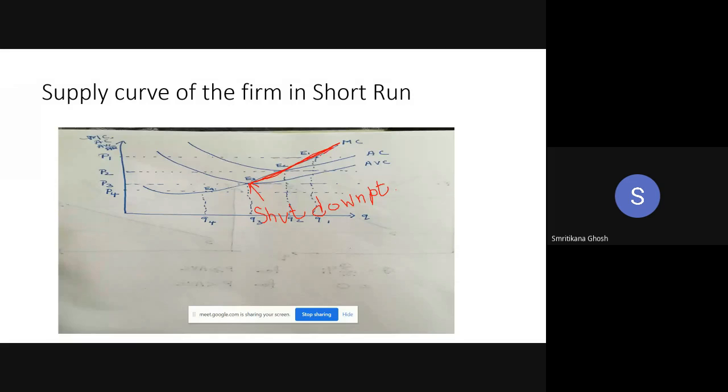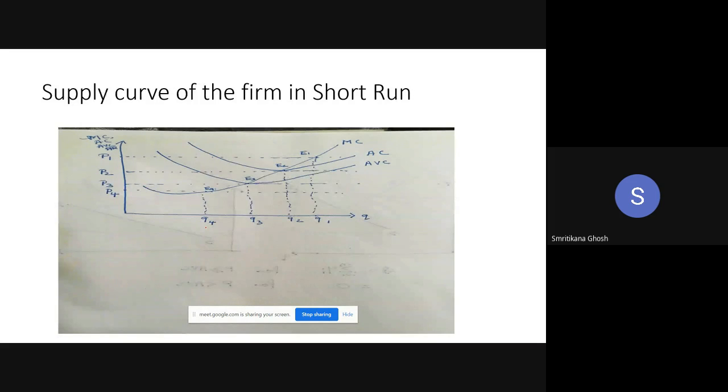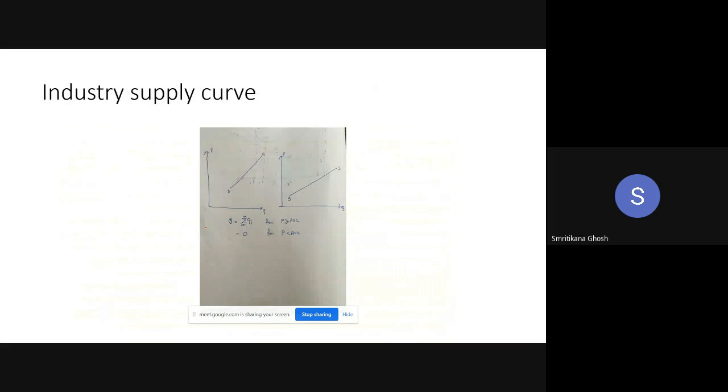So the supply curve is upward rising. But this is only the supply curve of the firm in the short run. Any doubt up to this point? Okay, let me go to the next one. This is the industry supply curve. Remember, the previous one is the firm supply curve, and the next one is the industry supply curve.